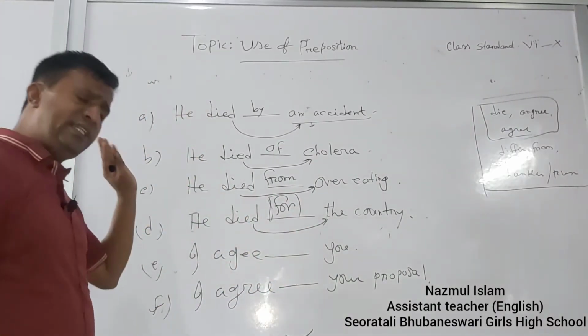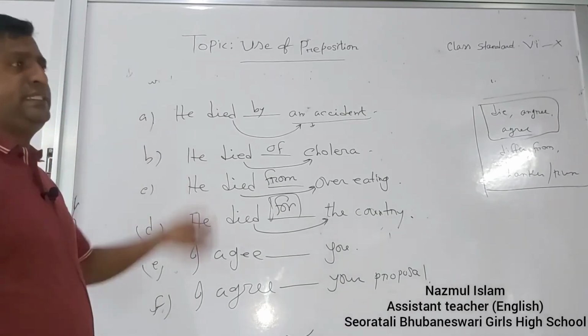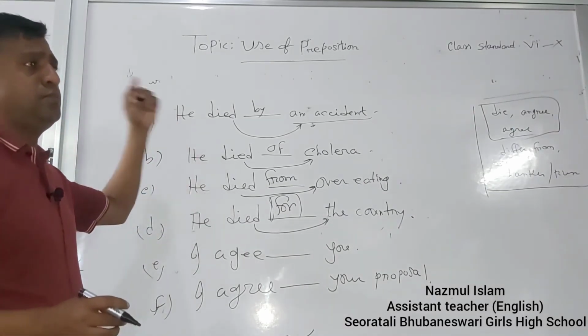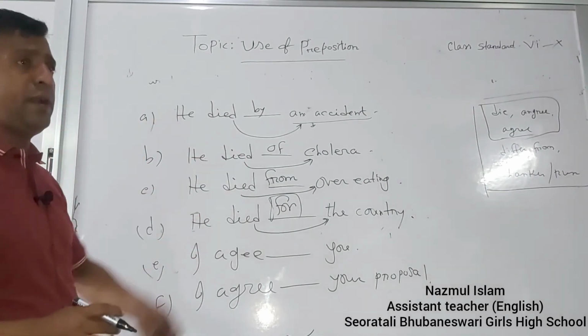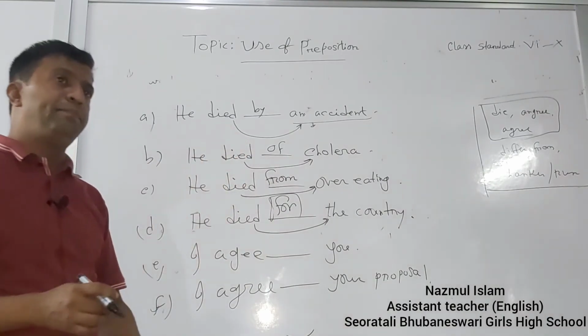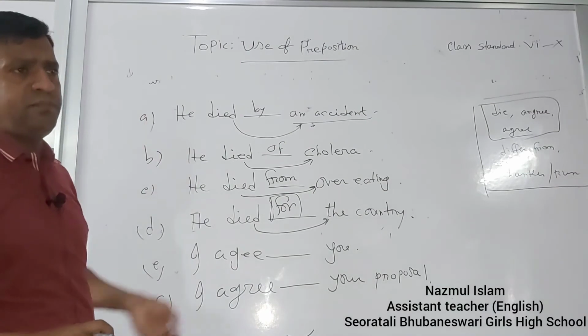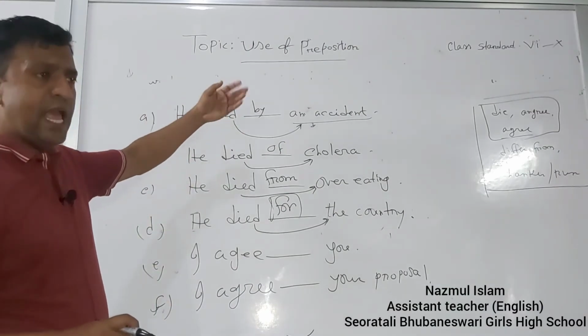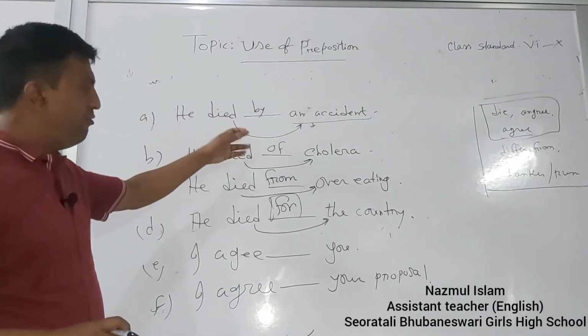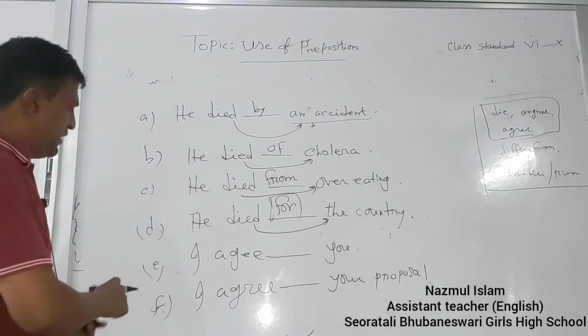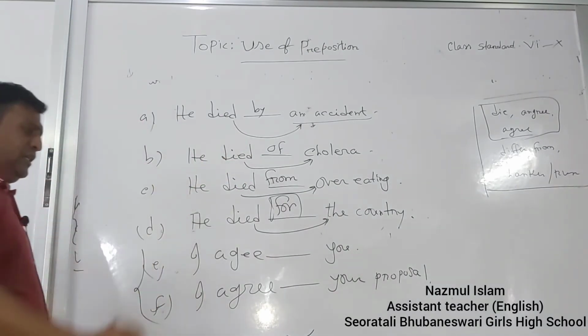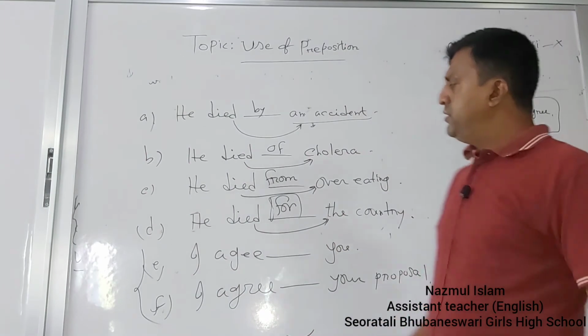Though this is a simple preposition, this is a verbal preposition. These prepositions are preceded by a verb. So we have to know the inner meaning, that is, what is the function of the verb? Then we can be able to use by or of or from or for. Similarly, for the rest of the two sentences, kindly give attention, then you can know.